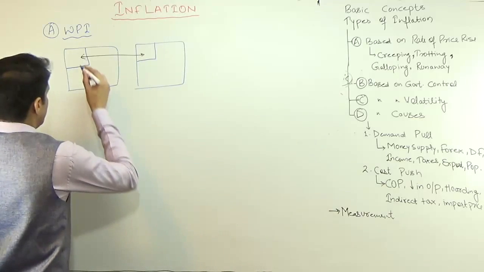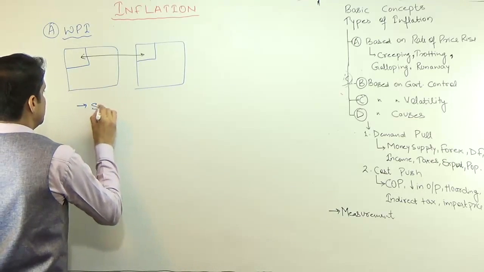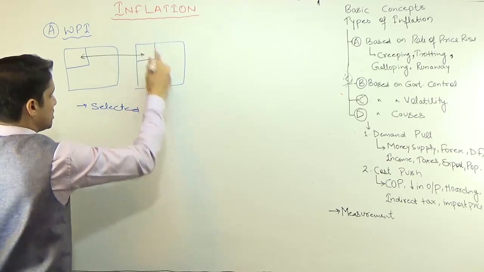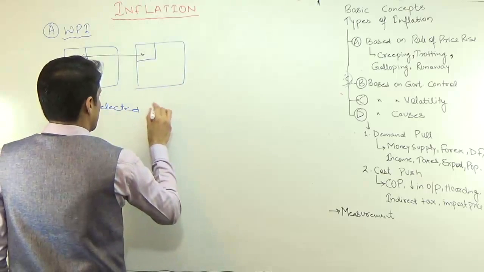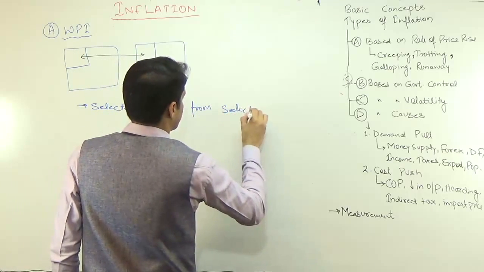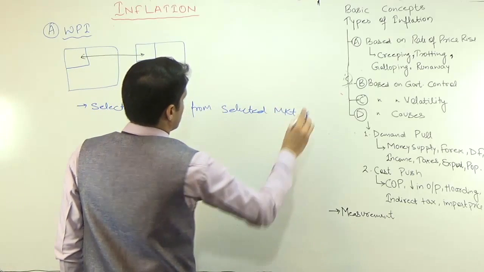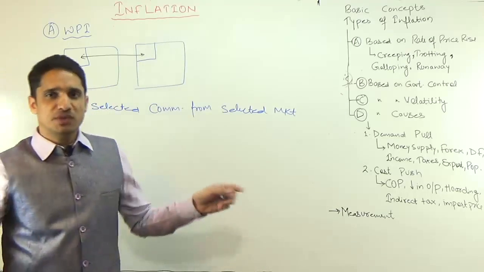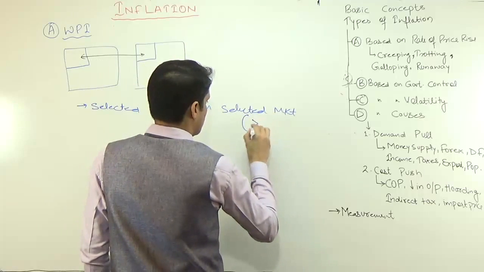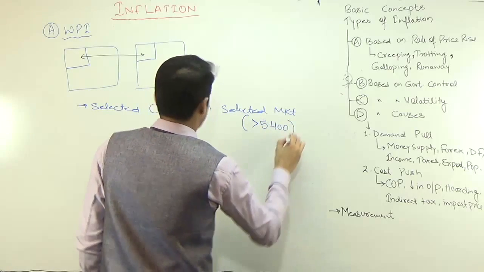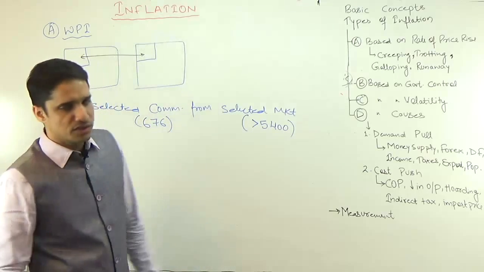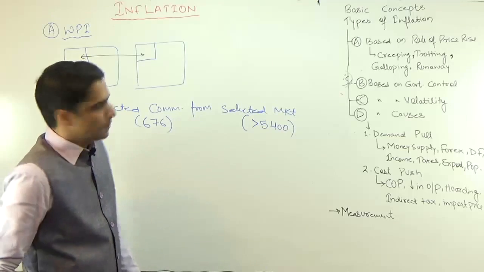So in case of WPI, it is dependent on the selected commodities. Selected commodities means only the 676 items. You are not considering all these commodities that we consume. Selected commodities from selected market. It's not like you are taking the samples of price from each and every market of India. You are only taking the samples from selected market. This is roughly equal to 5400. And selected commodities means you are only counting 676 commodities to calculate the value of inflation.